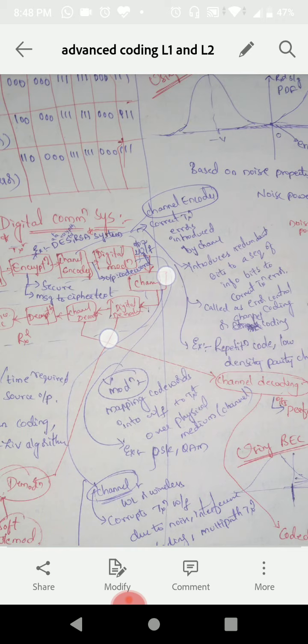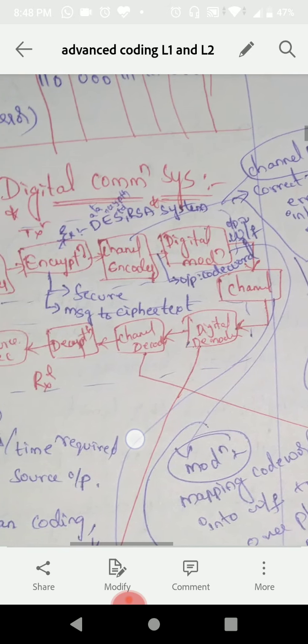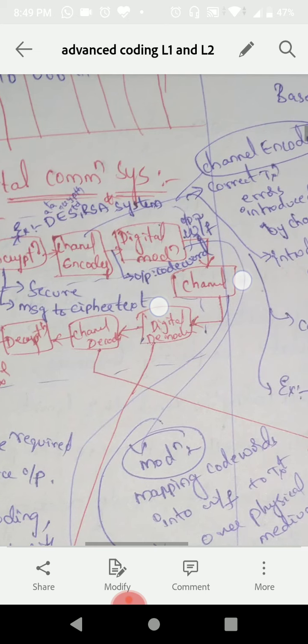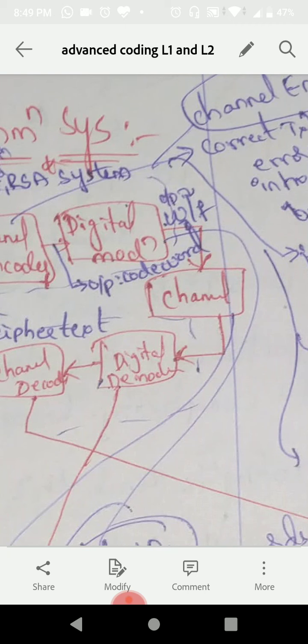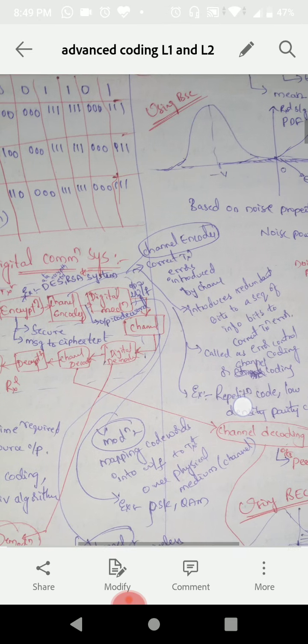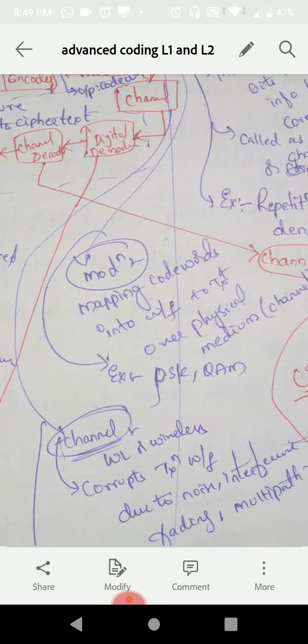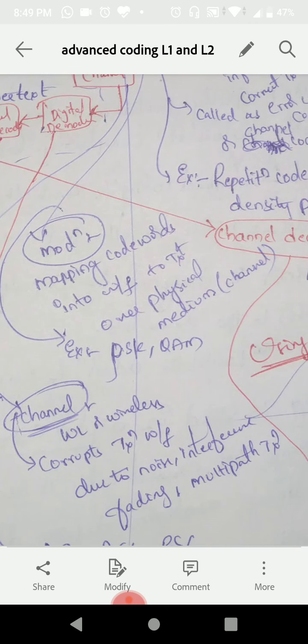And digital modulation. Whatever signal we have sent out of the channel encoder consists of code words. The code word includes the repetition codes and all, along with the message. So digital modulation is nothing but converting the code word into waveforms, mapping the code words to a waveform to transmit over the physical medium like the channel. Generally we use modulation techniques such as PSK and QAM.